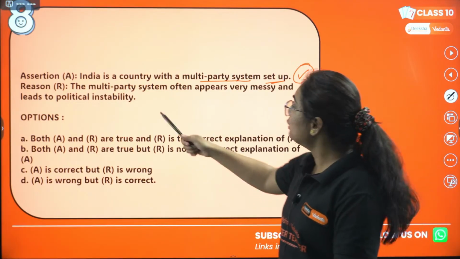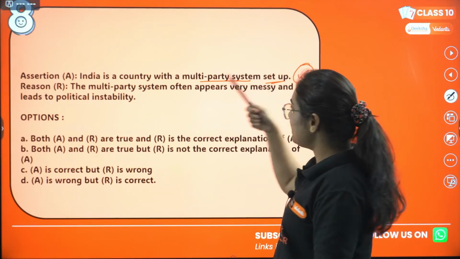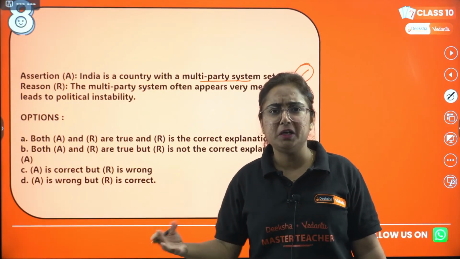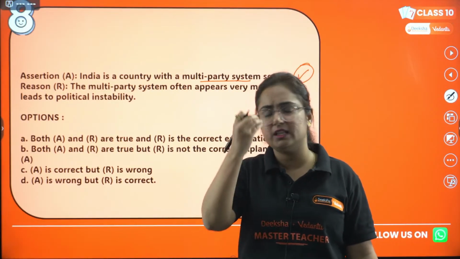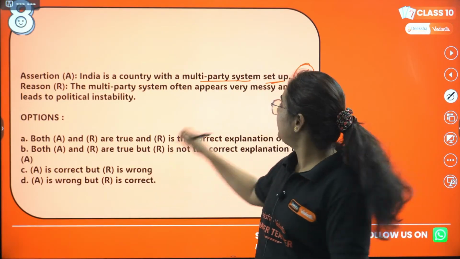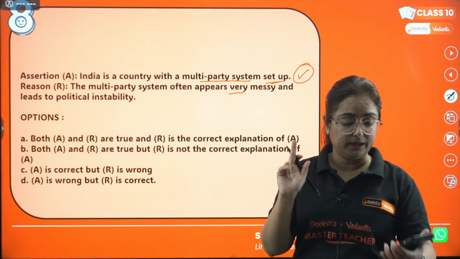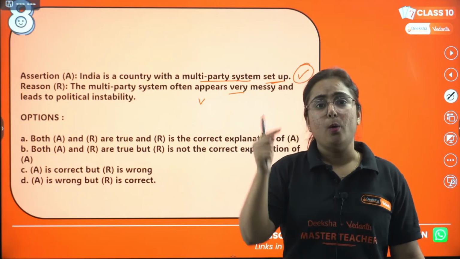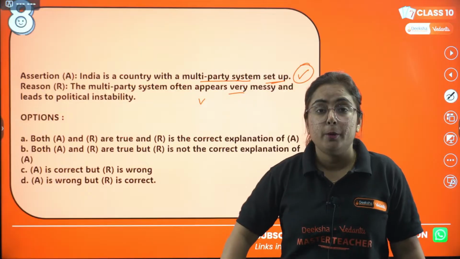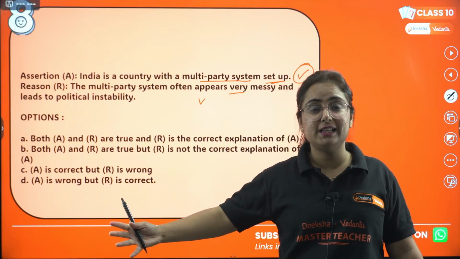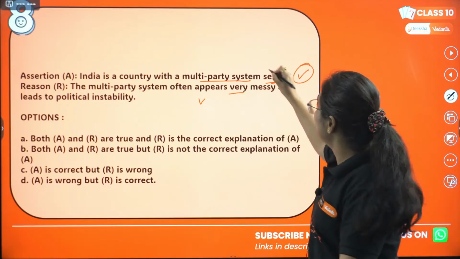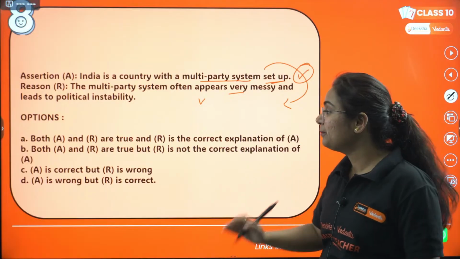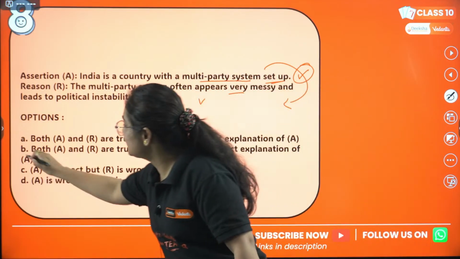Now the multi-party system often appears very messy and leads to political instability. Yes, this happens, right? They are constantly fighting with each other, putting allegations on each other, and they create political instability and a messy situation. So the statement is correct. But do you think that we have a multi-party system because we wish to have a messy and politically unstable system? No. So between these two statements, there is no explanation, which clearly indicates that the option is B.